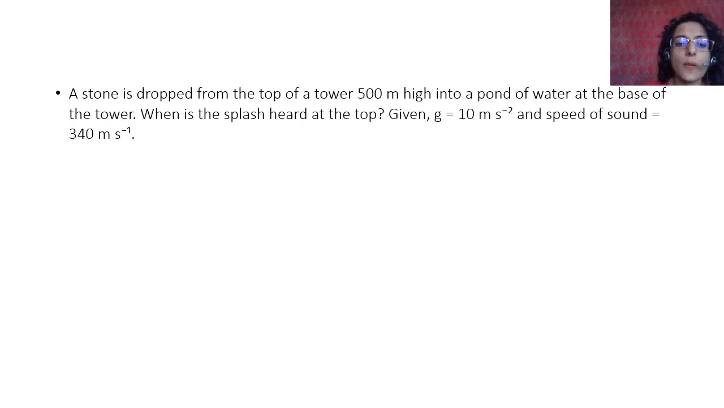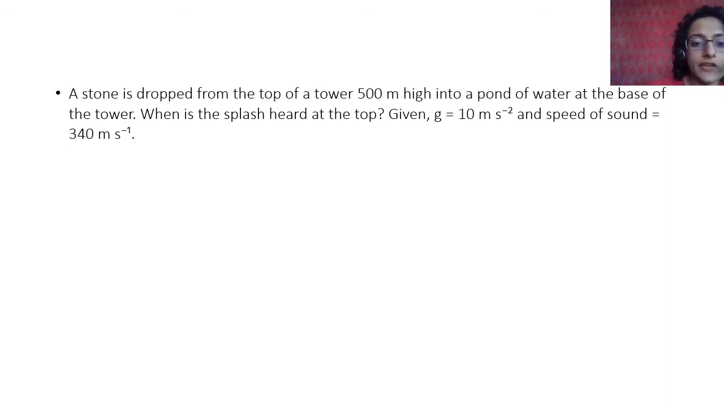A stone is dropped from the top of a tower 500 meters high into a pond of water at the base of the tower. When is the splash heard at the top? Given g is equal to 10 meter per second square and the speed of sound is 340 meter per second. Now, this is combining two things that you have already studied. It is combining the laws of motion, and it is combining sound.